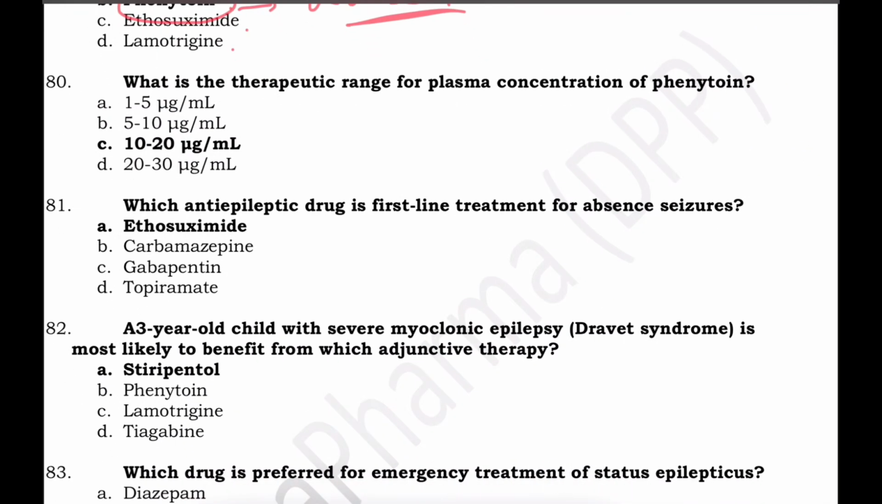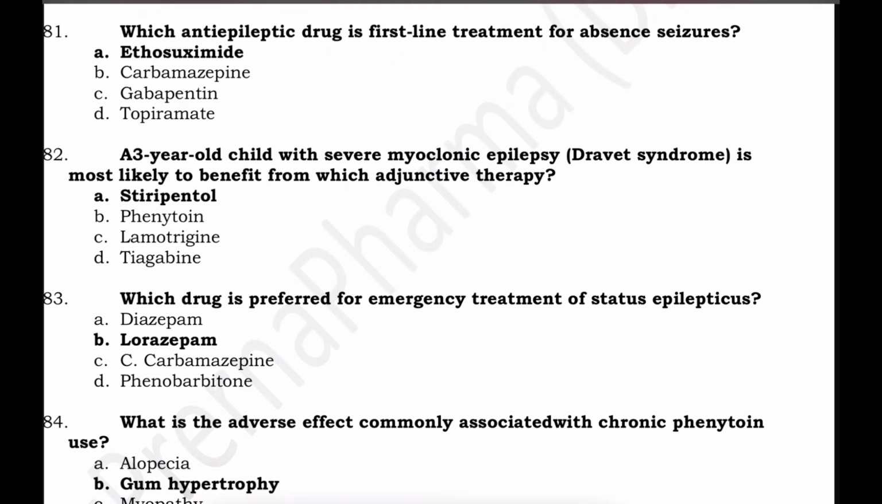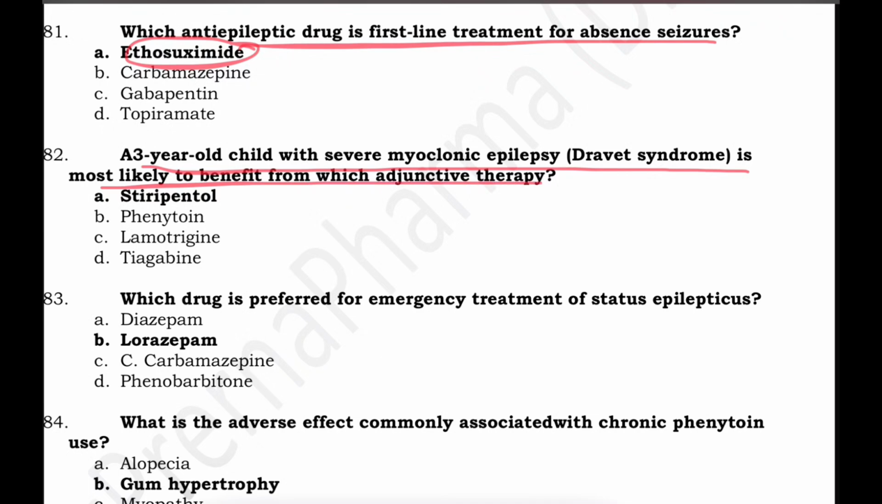What is the therapeutic range for plasma concentration of phenytoin? It is 10 to 20 microgram per liter. To avoid toxicity, if it goes above this, it can result in toxicity because phenytoin follows zero order kinetics. So please remember this. Which anti-epileptic drug is the first line treatment for absence seizure? Ethosuximide.